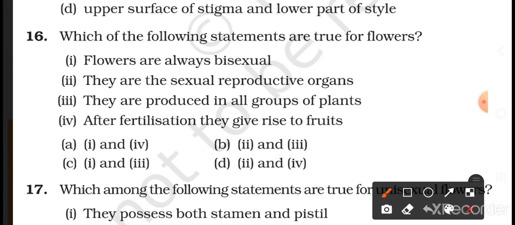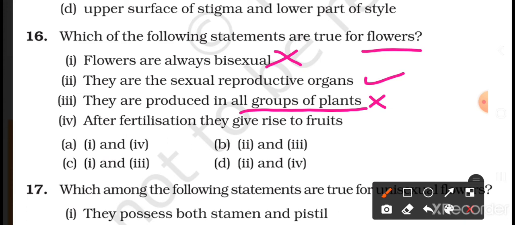Now, we know that flowers are of two types, bisexual and unisexual, so the first answer we will cancel. We know that flowers are the sexual reproductive organs of the plants. Third, they are produced in all groups of plants. This is wrong because there are some non-flowering plants which do not produce flowers.